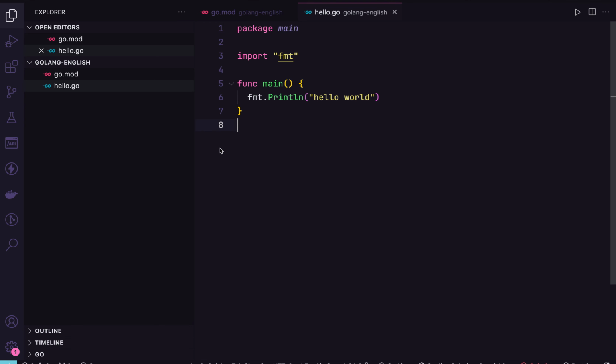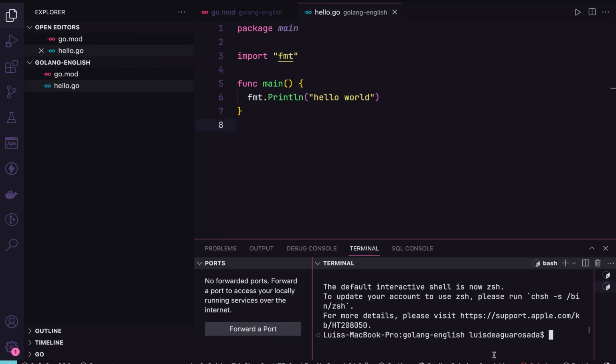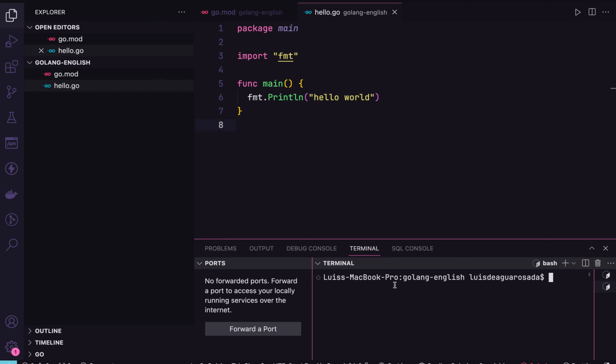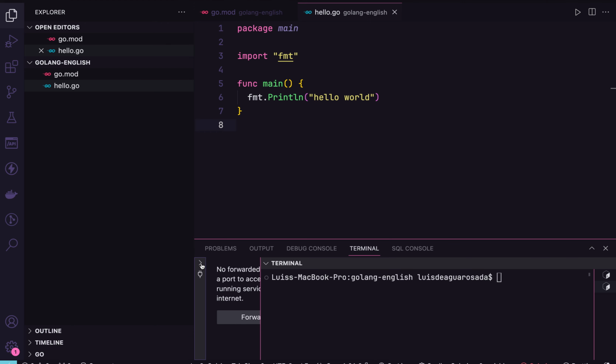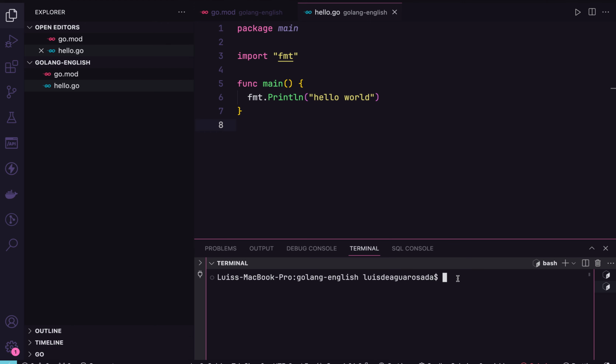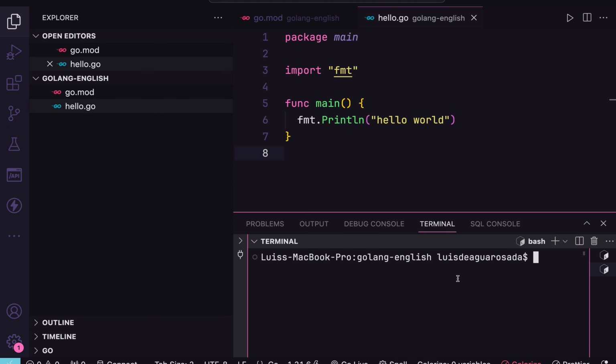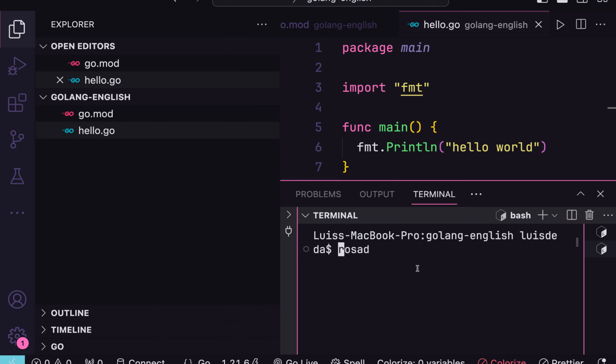What I will do is open my terminal here, and after that I will run. My terminal is not very clean, sorry about that. That's good enough, I think.